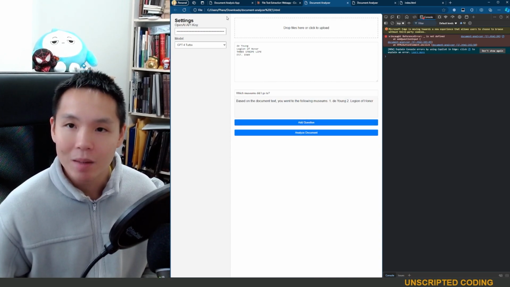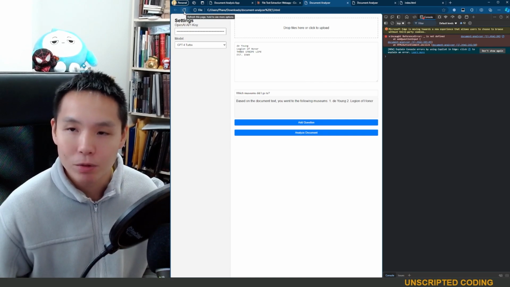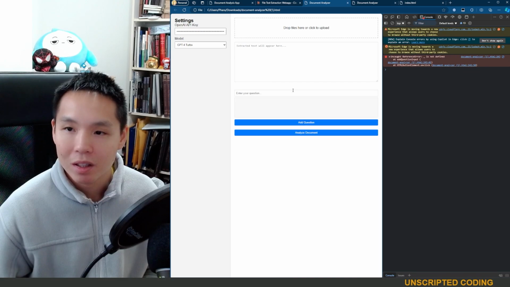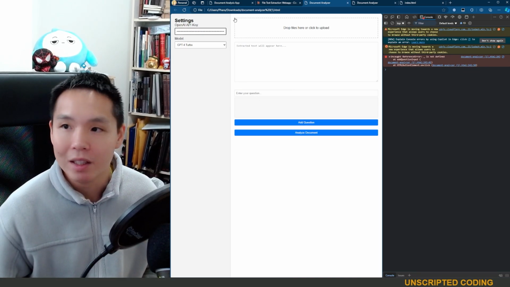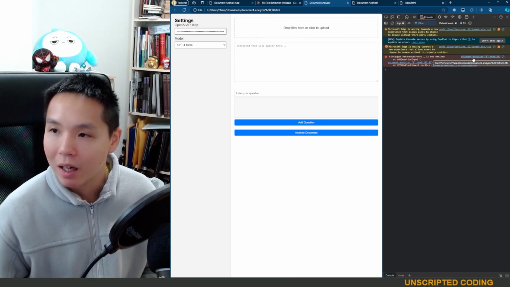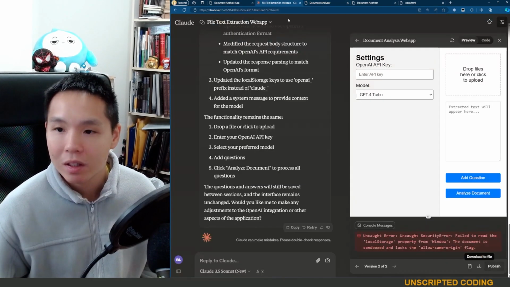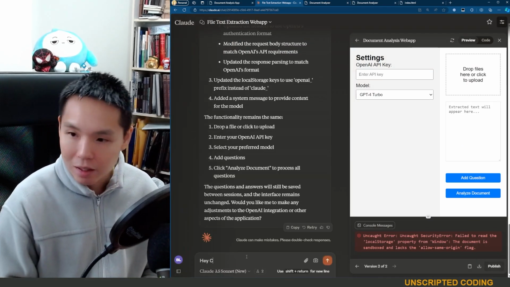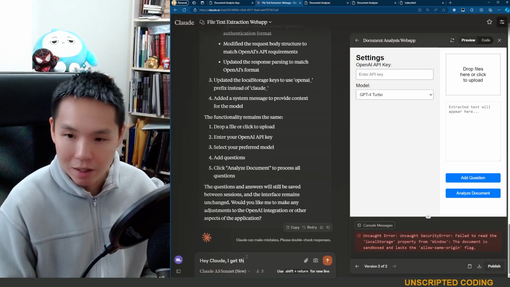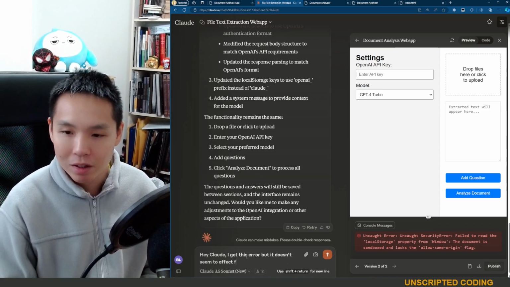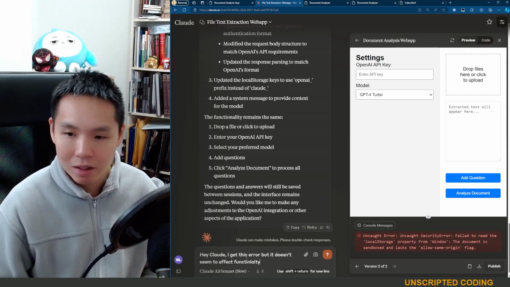The last step that I wanted to check is if I refresh, what is saved. So unfortunately, only the OpenAI key is saved. So I want to first tell Claude, hey Claude, I get this error, but it doesn't seem to affect functionality.